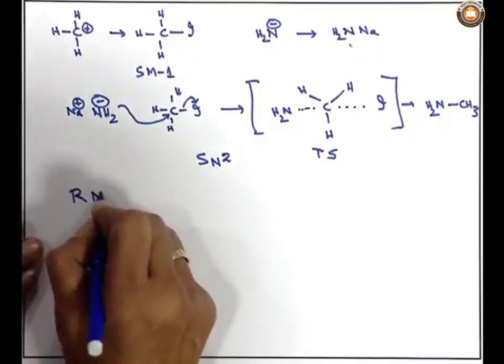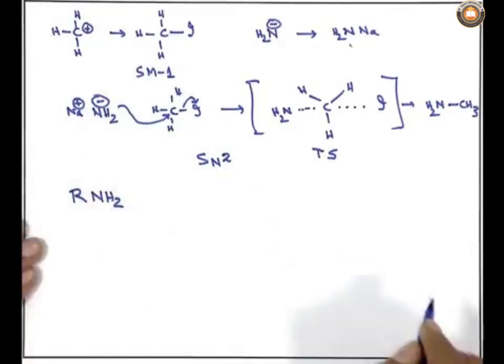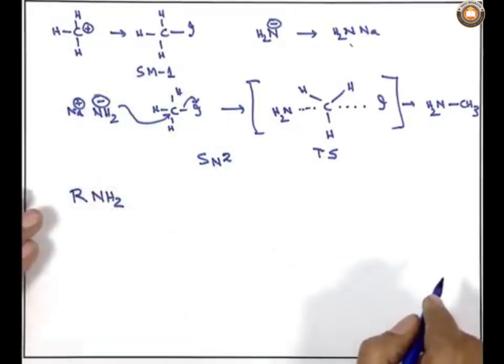So, in this way we are able to make the very simple carbon nitrogen compound, and taking other substituents we can make ethyl, n-propyl, isopropyl, t-butyl, n-butyl, isobutyl, all these types of amine compounds. So, I can write a general formula: RNH2 is the general formula of the alkyl amine.